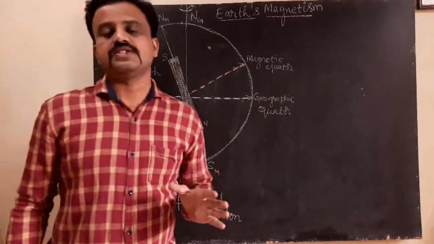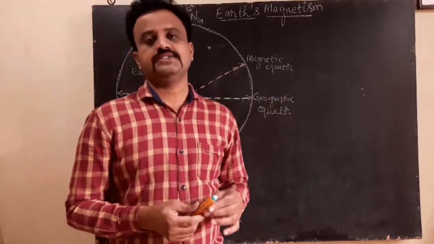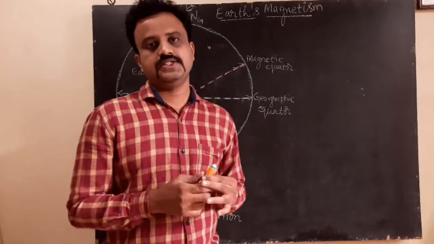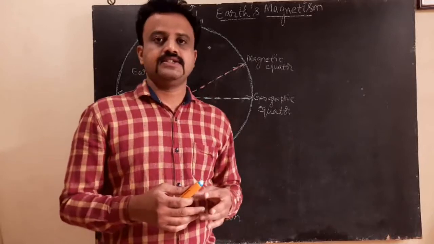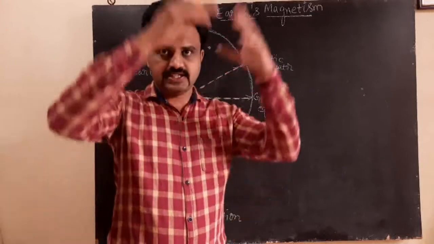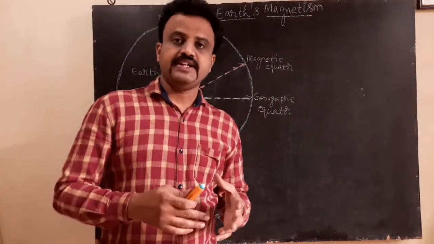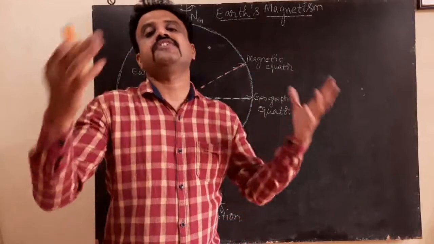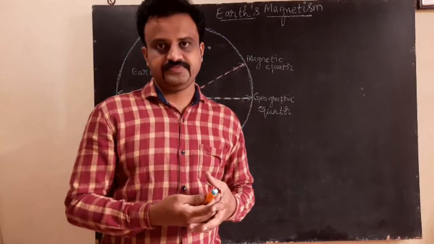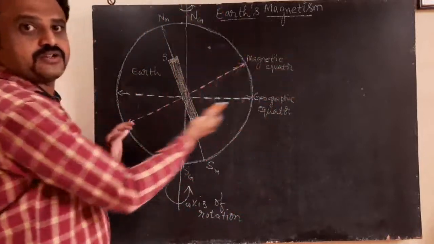Why I am telling all these things is, in 1600, a scientist by the name William Gilbert said that Earth is like a big magnet, and hence it has a magnetic field surrounding the Earth.